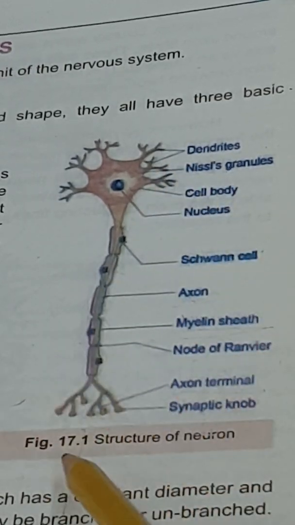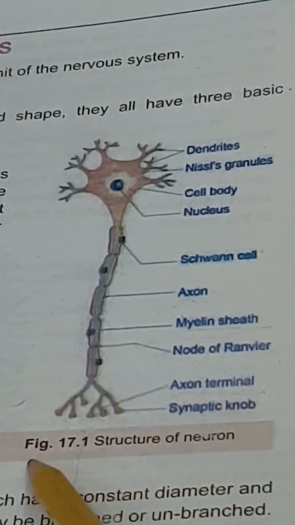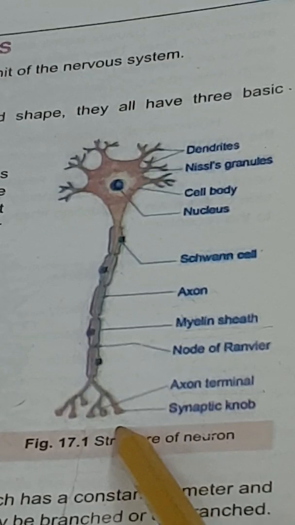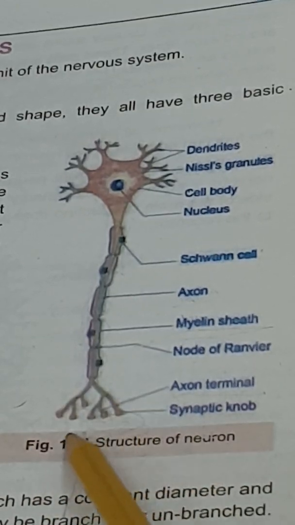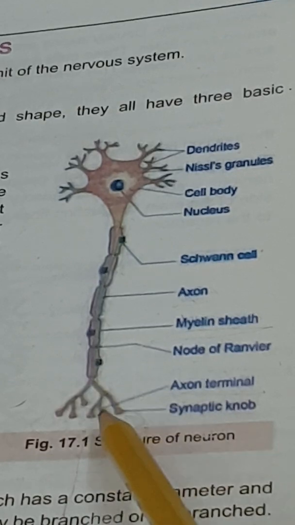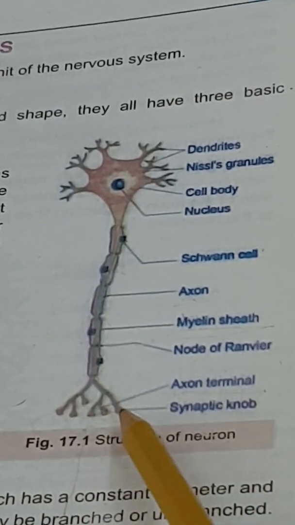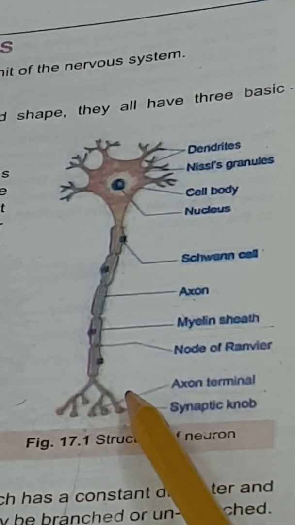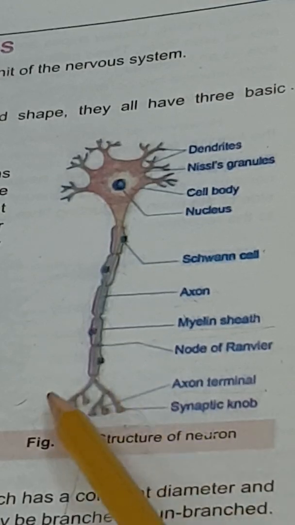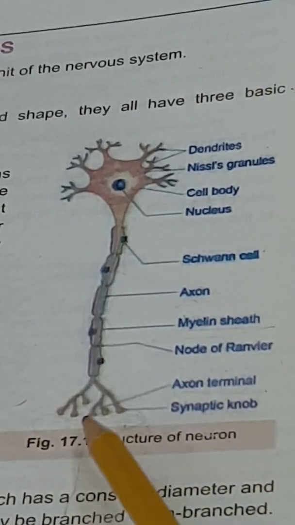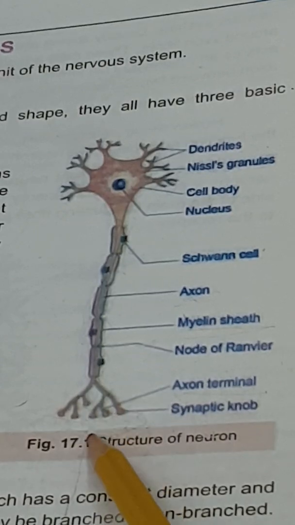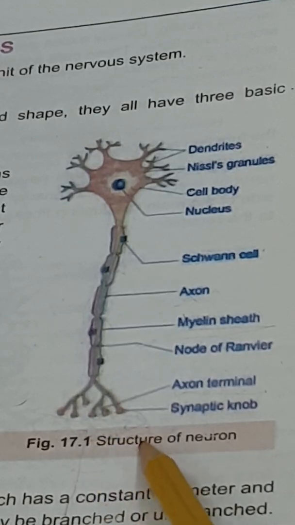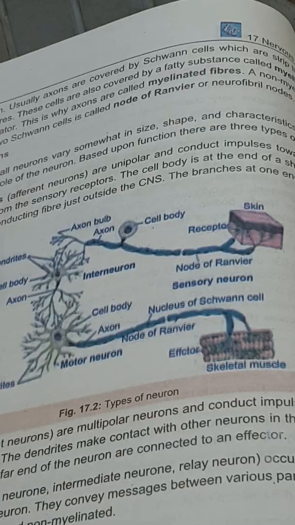When the next neuron starts, its dendrites will attach with the axon of the first one, and a special gap is present between the two neurons, known as the synapse. So the ends of the axon are known as presynaptic terminals, and after the synapse the next neuron will be present, starting from its dendrites.